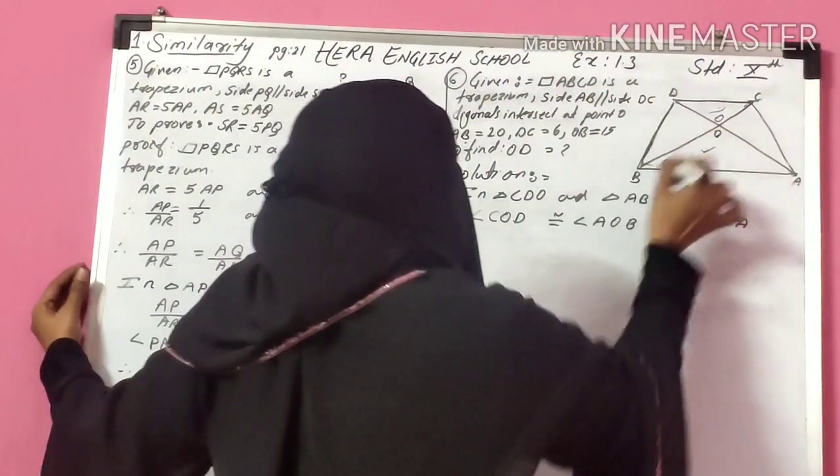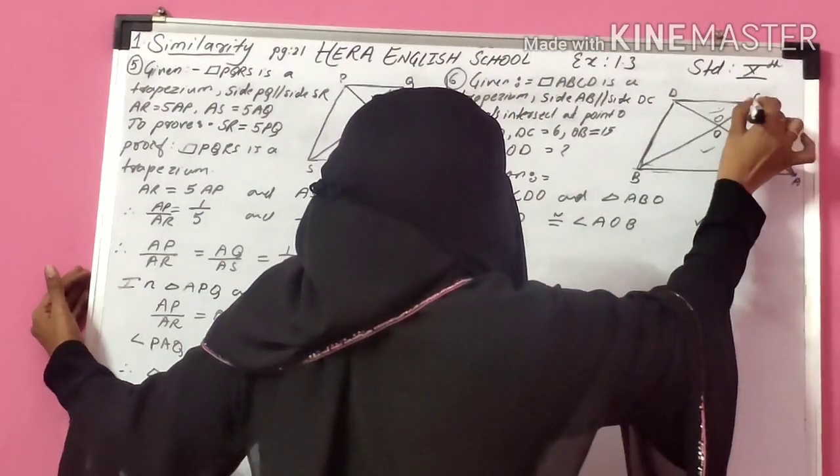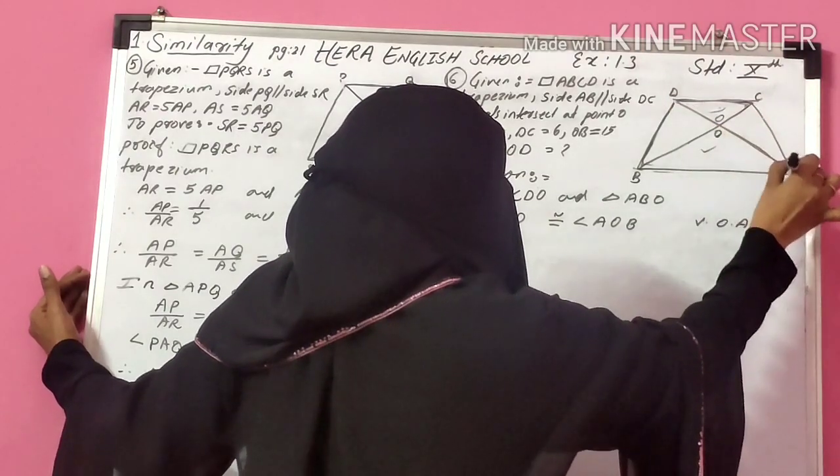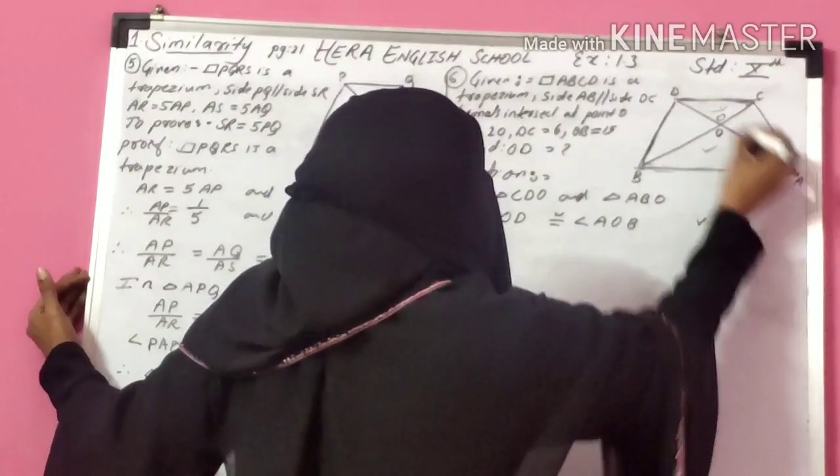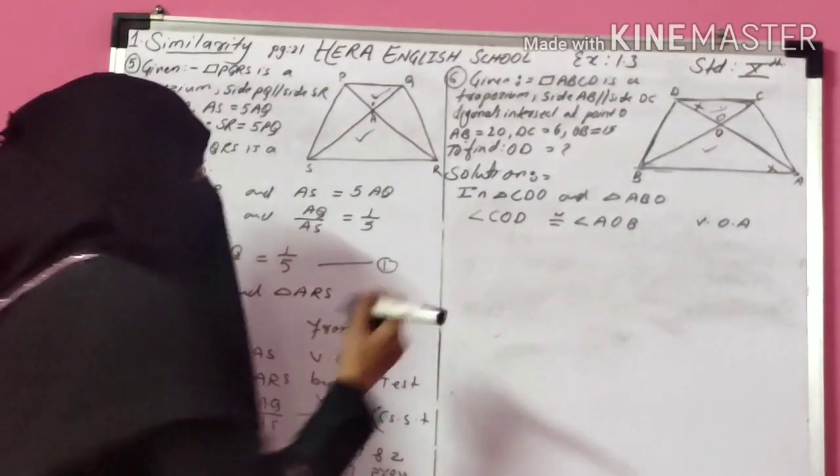Now they have given AB is parallel to CD. These two lines are parallel, then these are the alternate angles, and alternate angles are congruent.